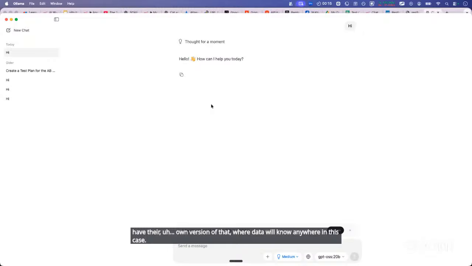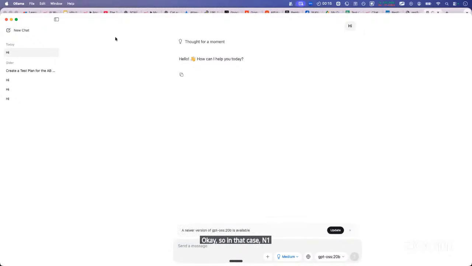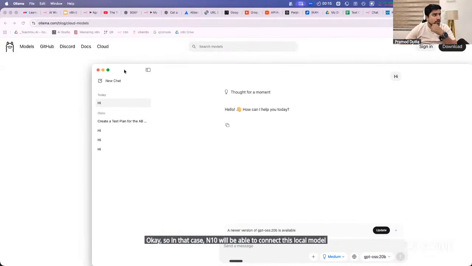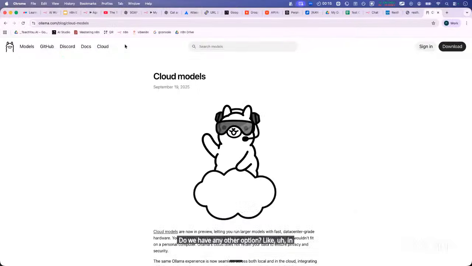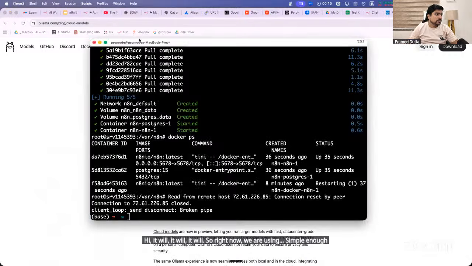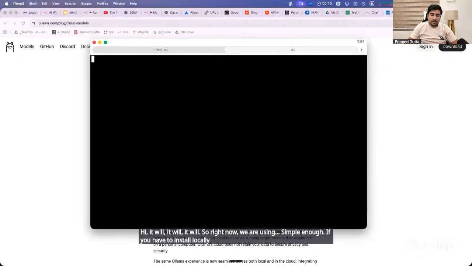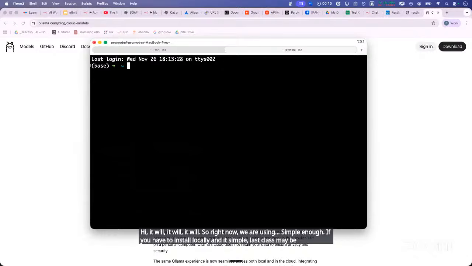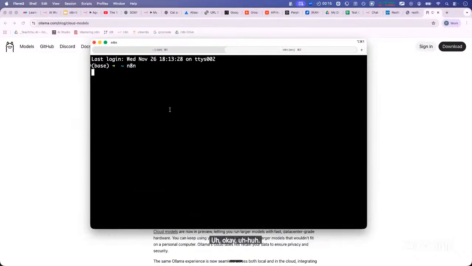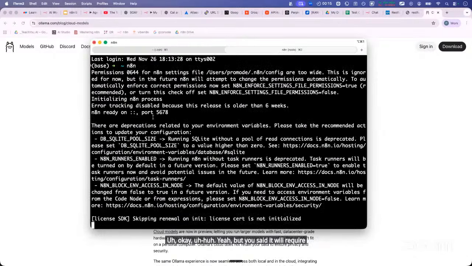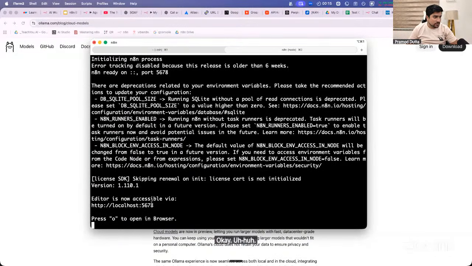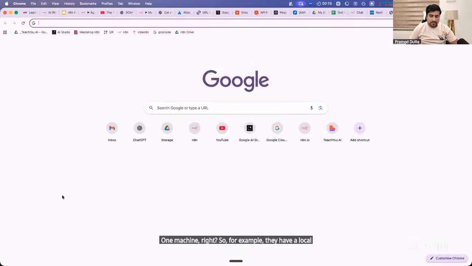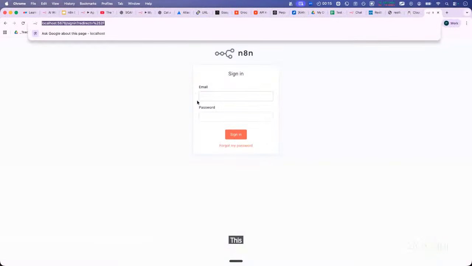Okay, sir. In that case, n8n will be able to connect to this local model. It will. Do we have any other option in n8n? Simple. If you have to install n8n locally, simple. I told you last class about the local one. Yeah, but you said it will require some more space and resources. Of course. So you have to buy one machine. So for example, this is a local n8n which we are running. This can access your Ollama.